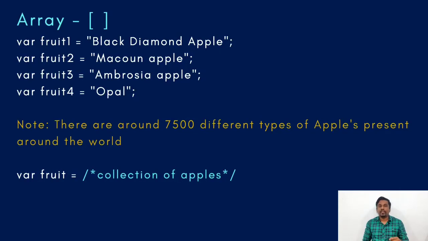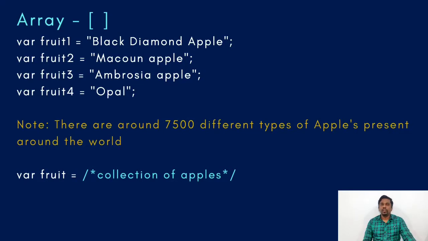That is going to save a lot of your memory and help you maintain the code in a cleaner way. That's the reason people usually tend to declare arrays. You don't need to declare too many variables. Instead, you can just declare an array and your issue would be resolved.